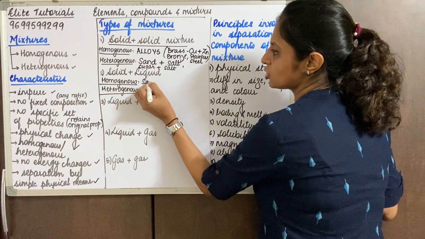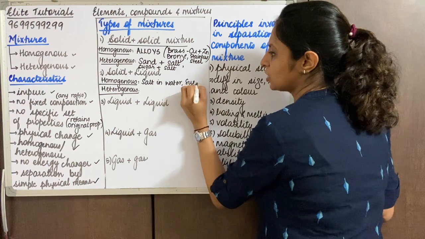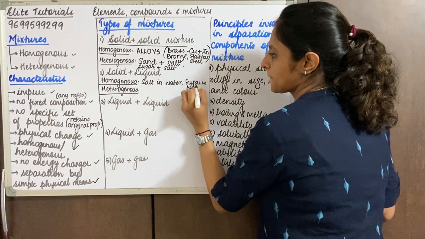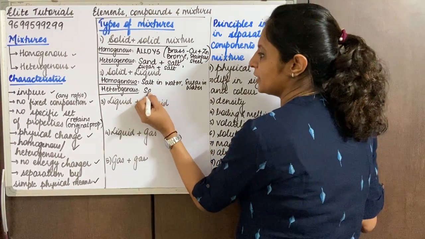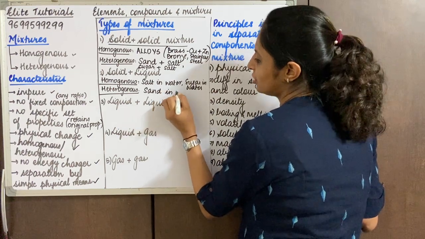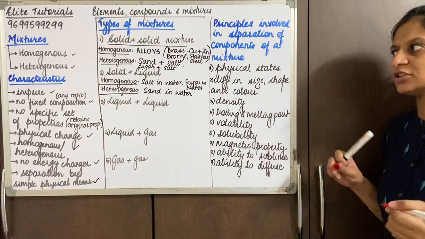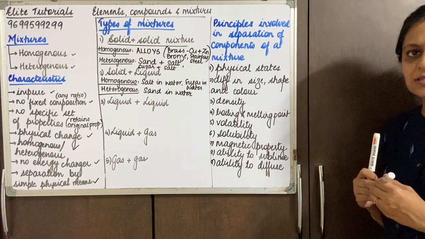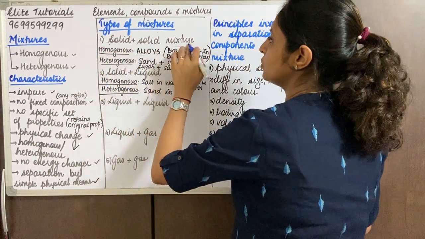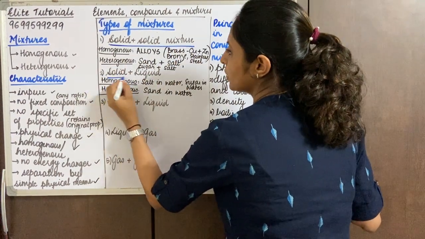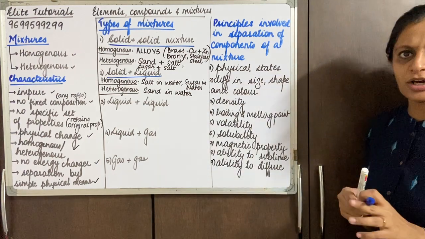So I say salt in water and sugar in water. Heterogeneous, which do not dissolve, so maybe that's sand in water. Okay, so you are free to think of quite a few examples, but make sure that the physical state of the substance of the mixture does not change over here. Okay, so the first one we studied was solid mixture. The second one we are doing is solid liquid mixture. The examples are endless. I'm just jotting down a few.